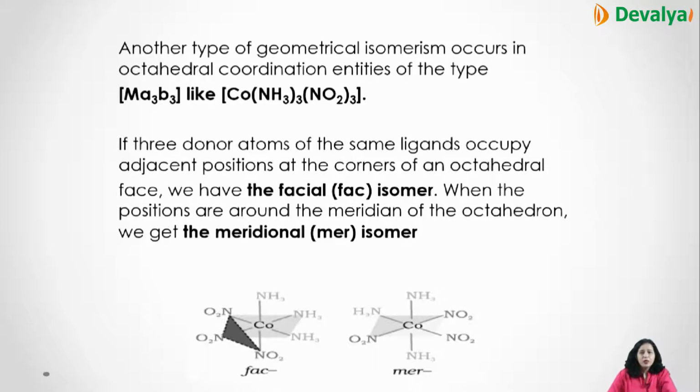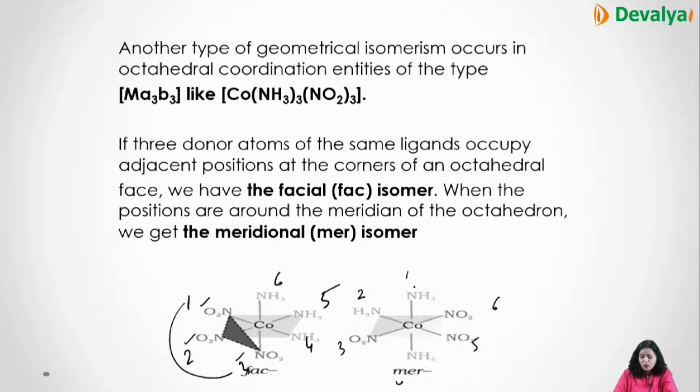Then another type of geometrical isomerism is in the octahedral complexes, like Ma3B3. Like 3 are the same kind of ligand, 3 are a different kind of arrangement. Like if you can see the cobalt, NH3 thrice, NO2 thrice. Now all the 3 NO2 are on the same side, 1, 2, 3, 4, 5, 6. So all 1, 2, 3 are occupied by the same kind of ligands, and 4, 5, 6 by the different. But if that continuity is not there, 1, 2, 3, 4, 5, 6.